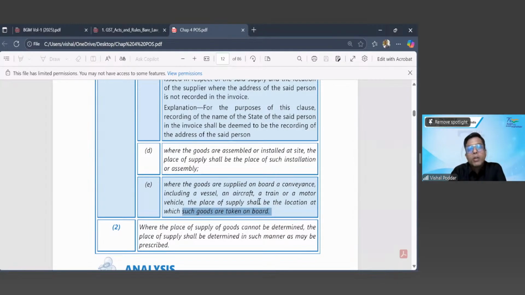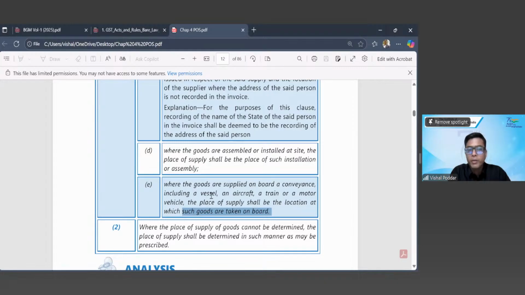But before I go to that place of supply, the first thing is we have to understand what is covered in this. So Harsh, can you tell me what transaction will be covered in this? Can you give me real life examples of this? Sir, via train, like transport some goods to one state, from one state to another state. So you are transporting goods from one state to another? Yes, sir, via train or motor vehicle.